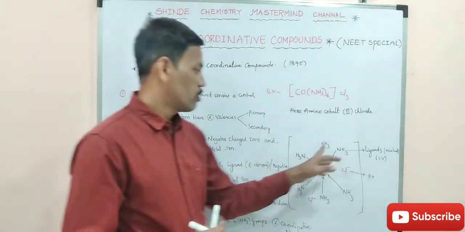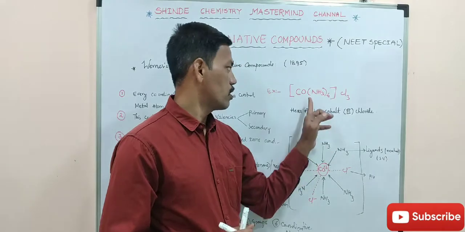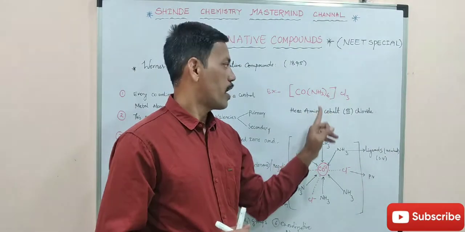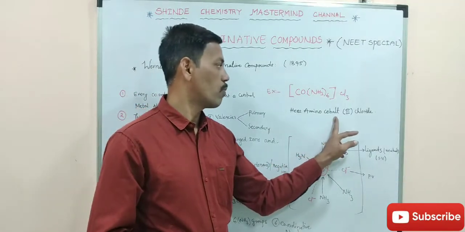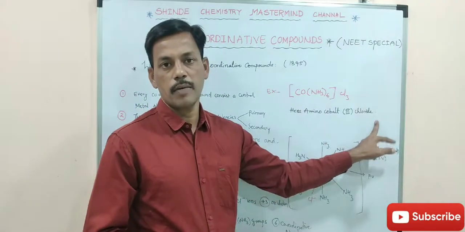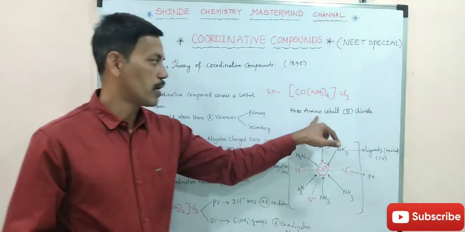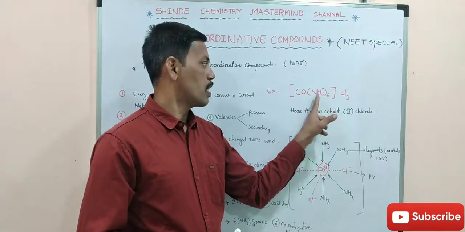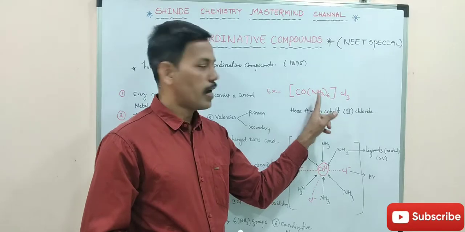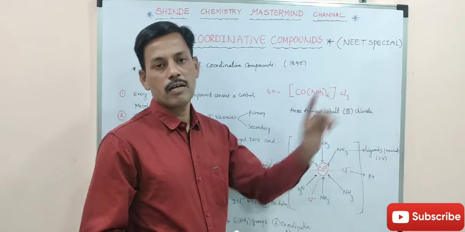Here you see this structure, a coordination compound, and its name is hexaammine cobalt(III) chloride. I repeat, hexaammine cobalt(III) chloride. Here 6 ammine groups are present and 3 chloride ions are present.